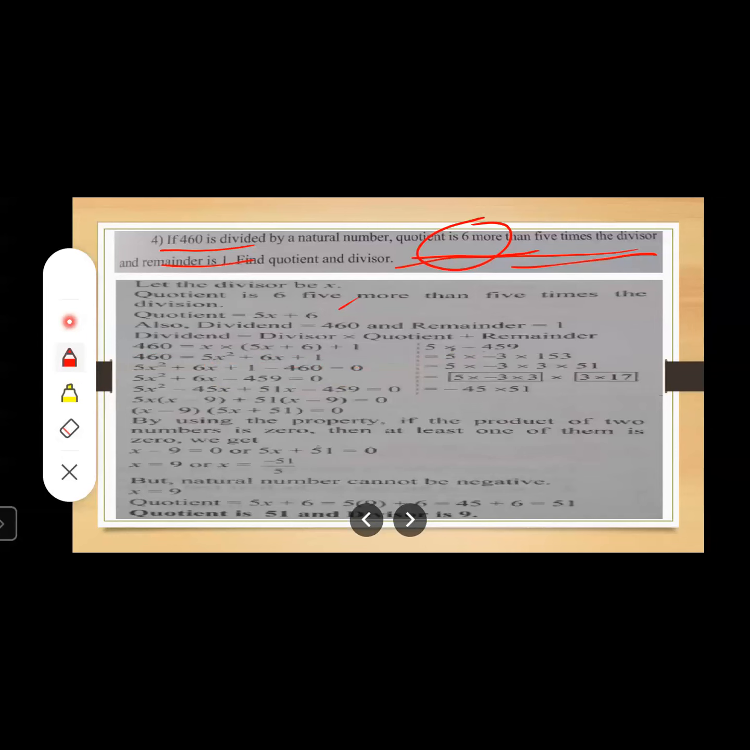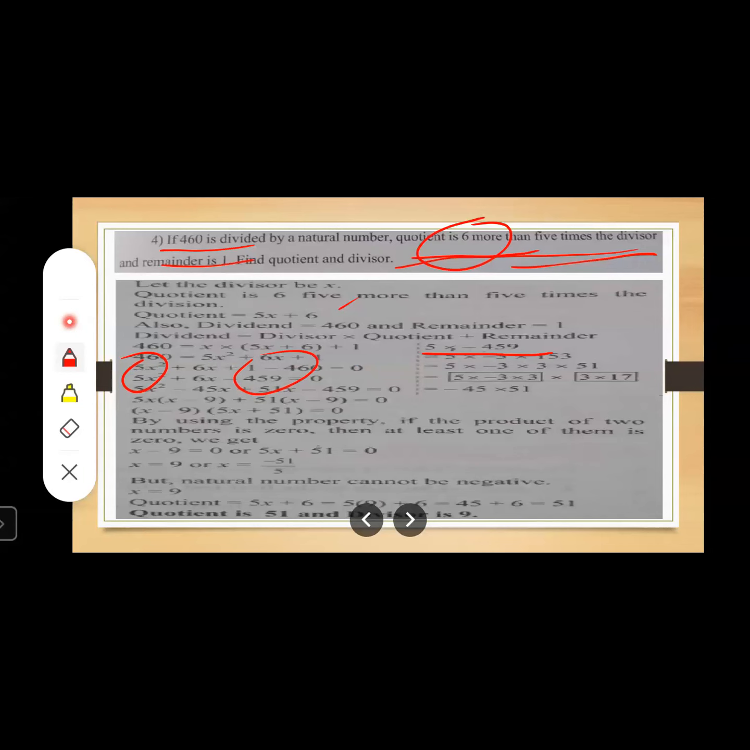Student, can you see here? This is the coefficient of x square and this is the last term. You need to take these two terms to find out the factors. This is a quadratic equation, right? But this is not in the form of ax square plus bx plus c is equal to 0.